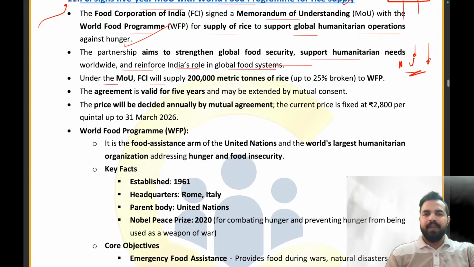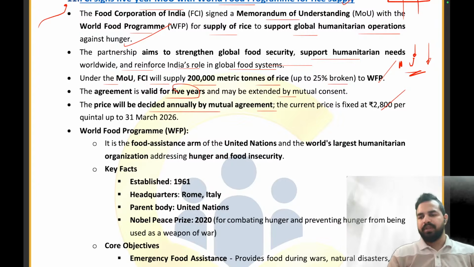Under the MOU, FCI will supply 2 lakh metric tons of rice, where up to 25% broken rice is also being accepted by the World Food Program. The agreement will be valid for a period of 5 years and can be extended by mutual consent. The price will be decided annually by mutual agreement. और जो current price है, that is fixed at rupees 2800 per quintal up to 31st March 2026. So 31st March 2026 तक के लिए जो price है at which we are going to give the rice to the World Food Program, that is rupees 2800 per quintal. Clear everyone?